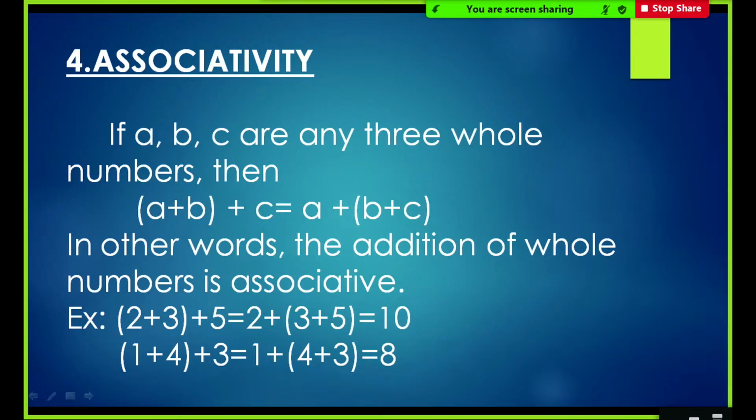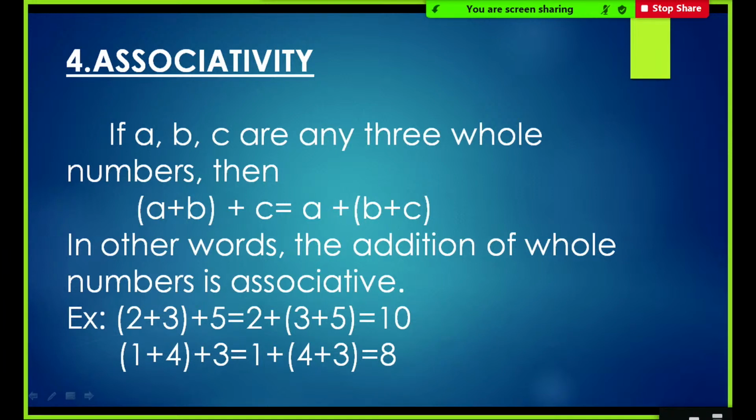Associativity. If A, B, C are any three whole numbers, then within brackets, A plus B, plus C is the same as A plus, within brackets, B plus C. In other words, the addition of whole numbers is associative.